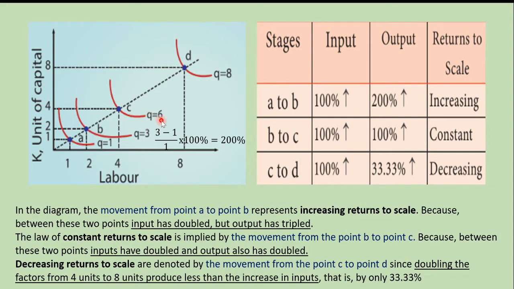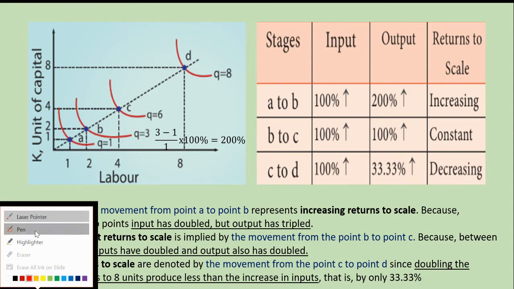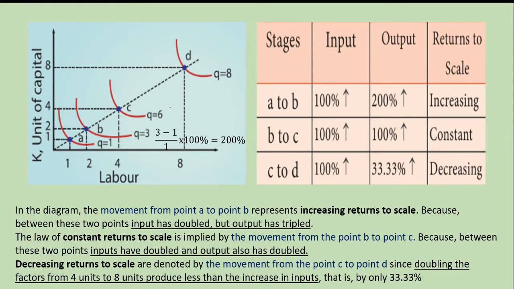How will you calculate here? Final quantity is 6. What is the initial quantity? Initial quantity is 3.